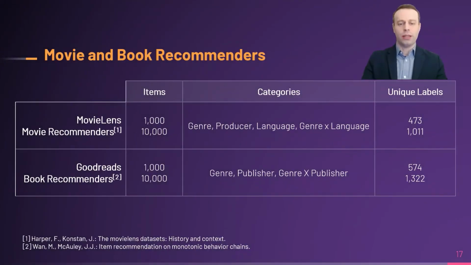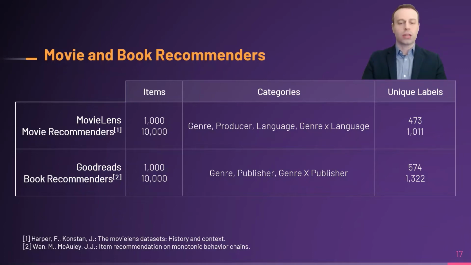In order to quantify the answer to these questions numerically, I'm going to show computational experiments on well-known benchmarks from MovieLens and Goodreads datasets for movie and book recommenders. Both of these benchmarks are well established in the community. I'll consider a small dataset with 1,000 items and a large dataset with 10,000 items.